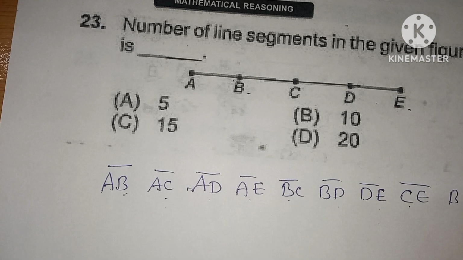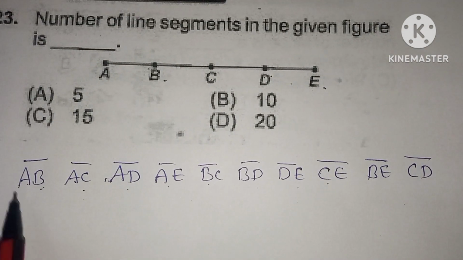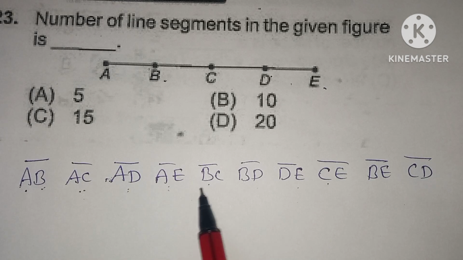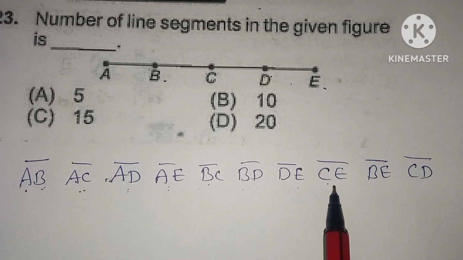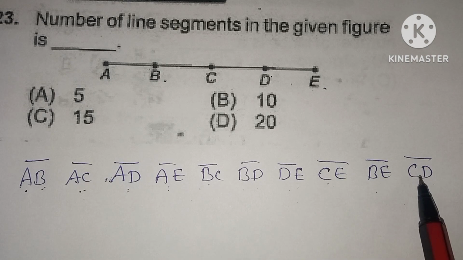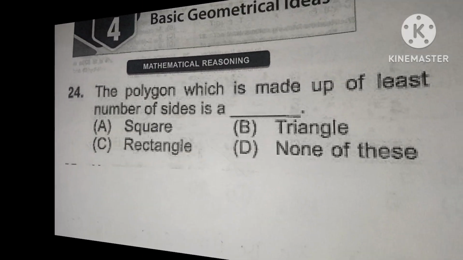BE, 9. And CD. So in total 10 line segments: AB, AC, AD, AE, BC, BD, DE, CE, BE and CD. These are the 10 line segments. So option B is the correct one.